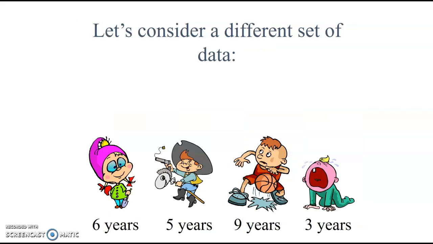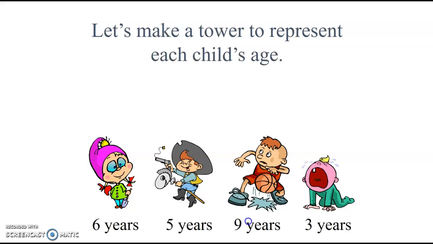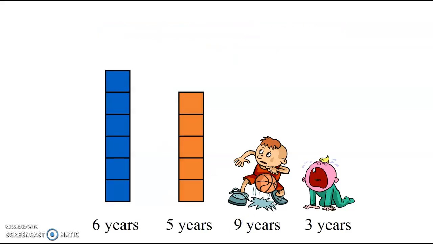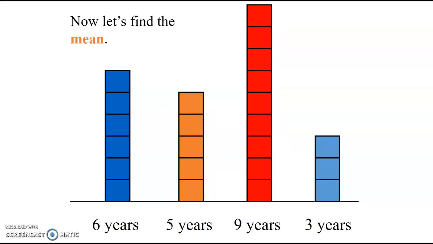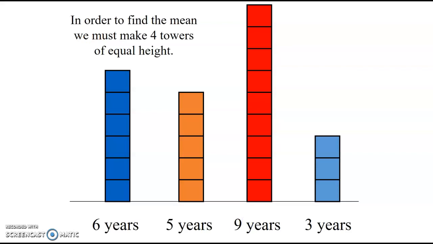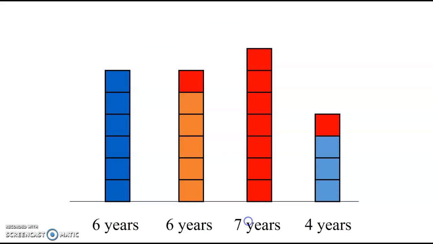Let's consider a different set, and let's make towers for these children. So we have a 6-year-old, a 5-year-old, a 9-year-old, and a 3-year-old. And again, we're going to find the mean, which means we want to have an equal distribution, or make all 4 towers the same height. So I'm going to move some of these squares around to make 4 towers of equal heights. And when I do that,